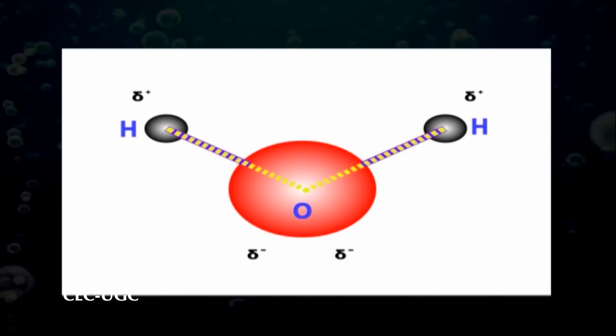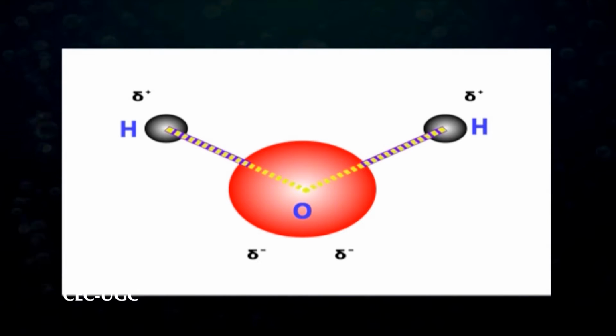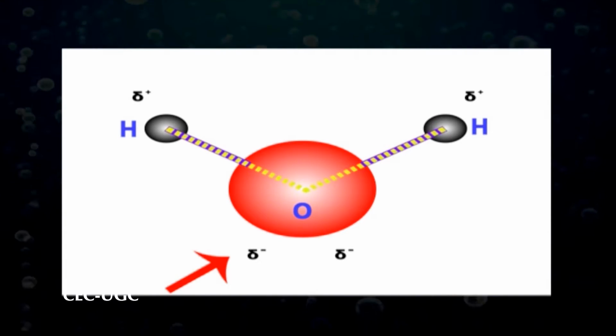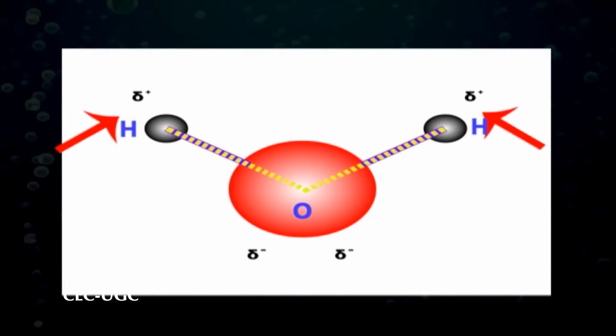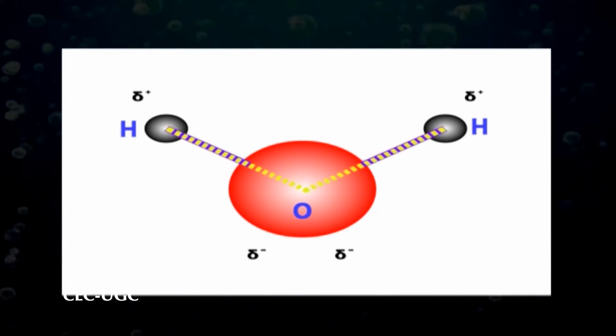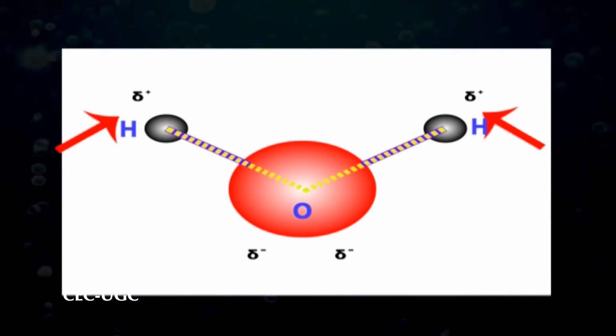So, it is a polar molecule. What does it mean? It means that on one side of the molecule, on this oxygen side, it can have a negative charge, and on the other side it has a positive charge over here at hydrogen. As a result of that, the whole molecule has a charge.